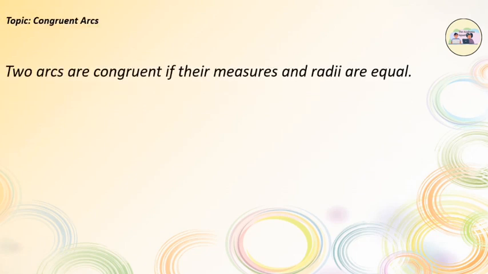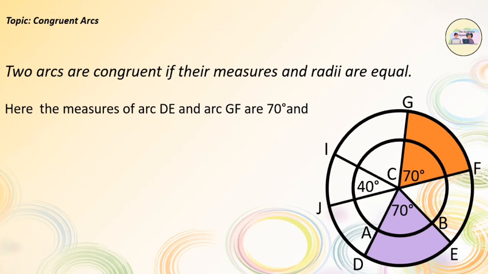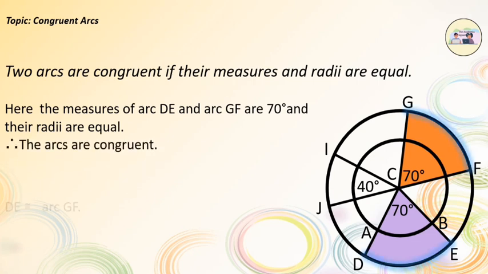Congruent arcs. Two arcs are congruent if their measures and radii are equal. Here the measures of arc DE and arc GF are 70 degrees and their radii are equal. The measures of the arcs are equal, so arc DE and arc GF are congruent, and it is written in symbols as arc DE congruent to arc GF.